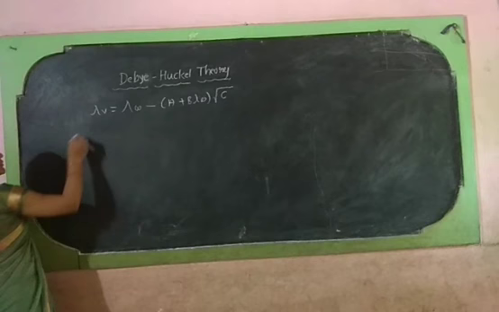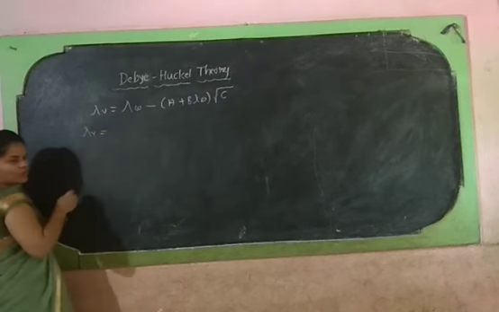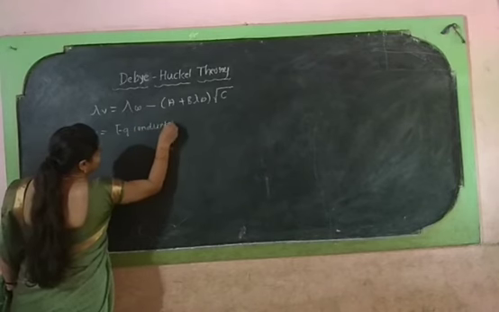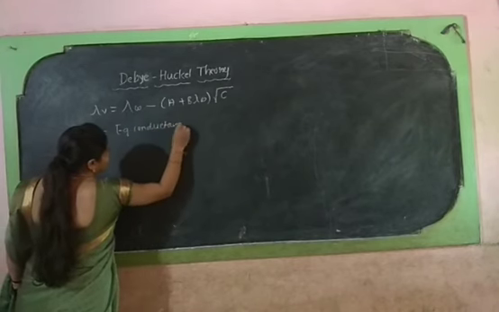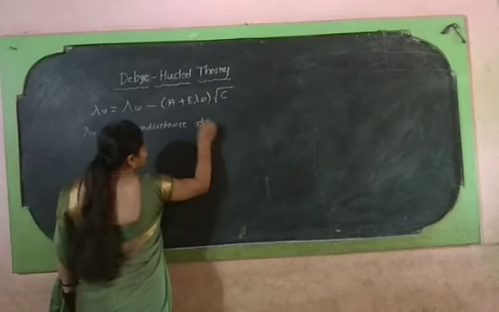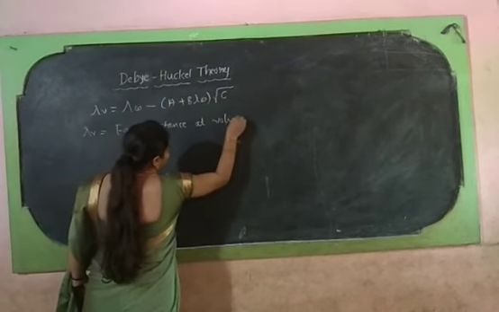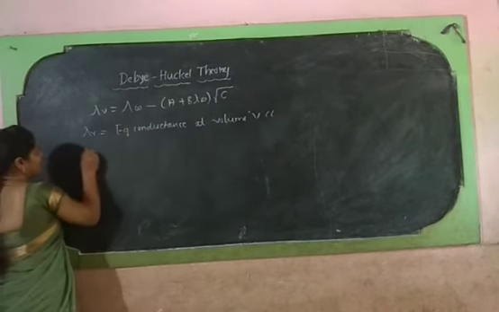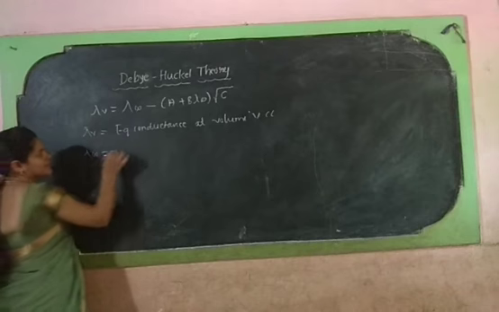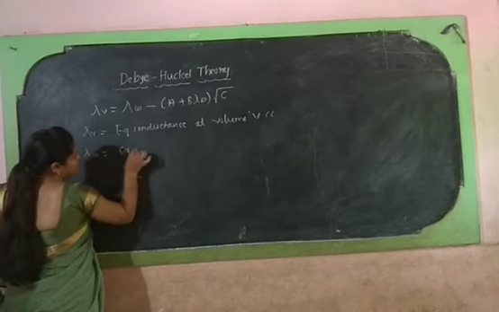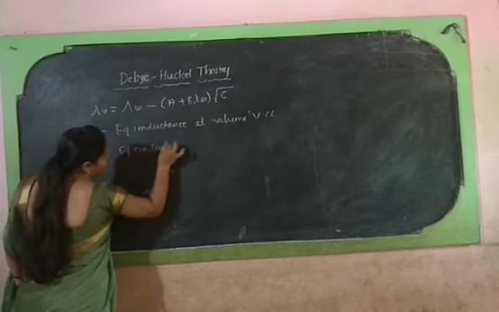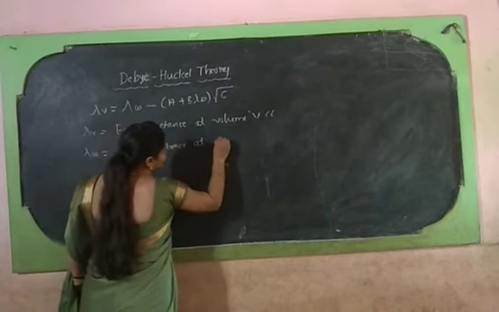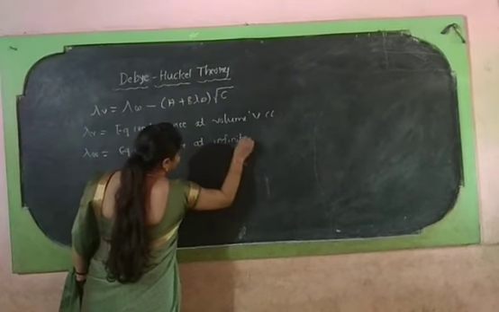In this equation, lambda v, as we know, is the equivalent conductance at volume V, and lambda infinity is the equivalent conductance at infinite dilution.